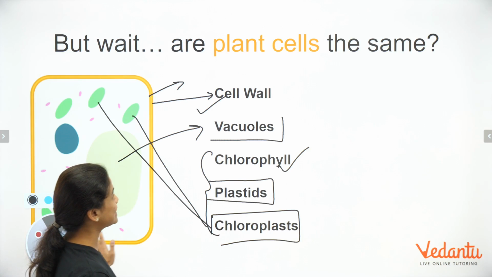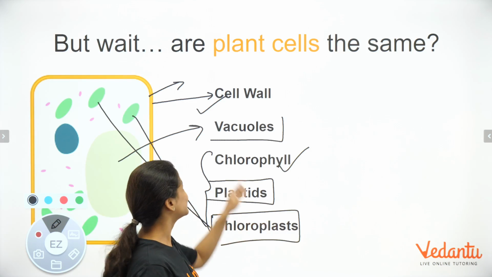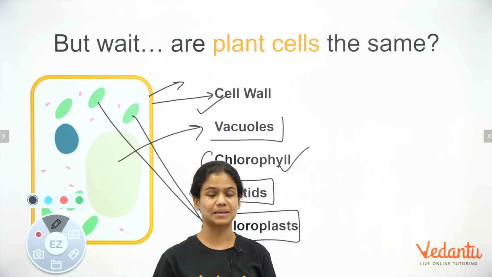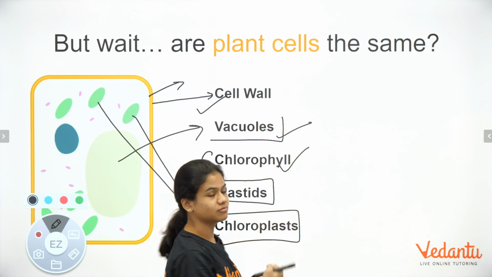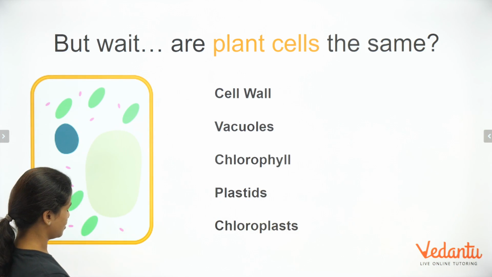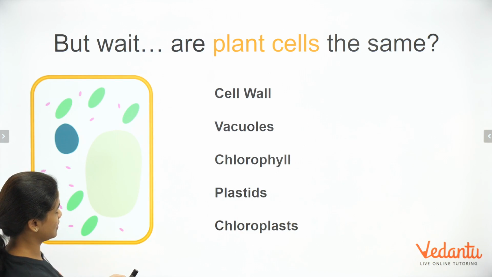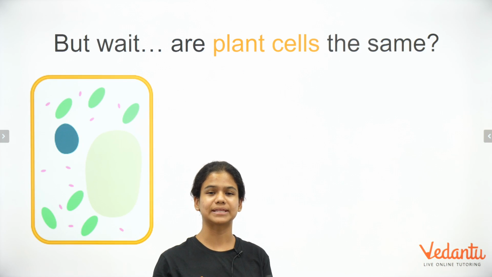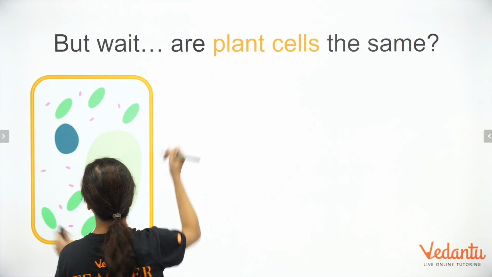So we've seen that there are a few things which are not in an animal cell but are present in a plant cell: the cell wall, vacuoles, chlorophyll, plastids and chloroplasts. Vacuoles are present in animal cells too, but they are very, very small. In the next slide, we are going to mark everything that we have learned about the plant cell. Let's quickly revise everything that is not present in the animal cell.